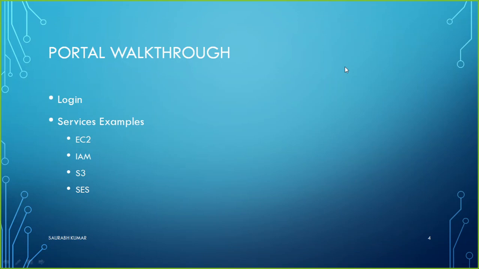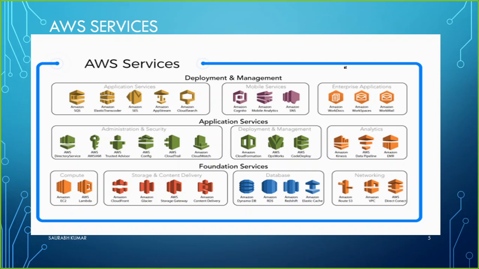Now I am continuing to the next slide, and there I will start talking about some of the services offered by AWS. Here you see a list of services, like application services such as SQS, Elastic Transcoder, we have ACS, we have AppStream. So these are some of the application services offered by AWS. Here we have some of the mobile services.